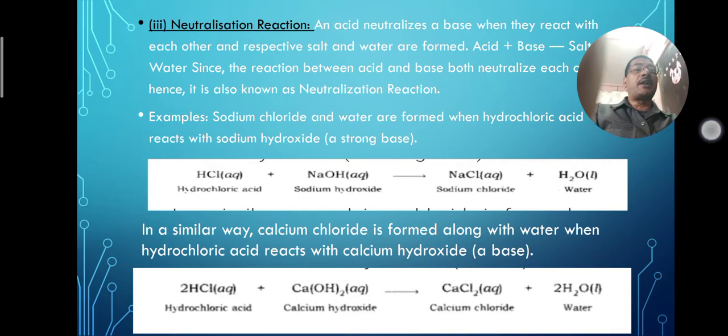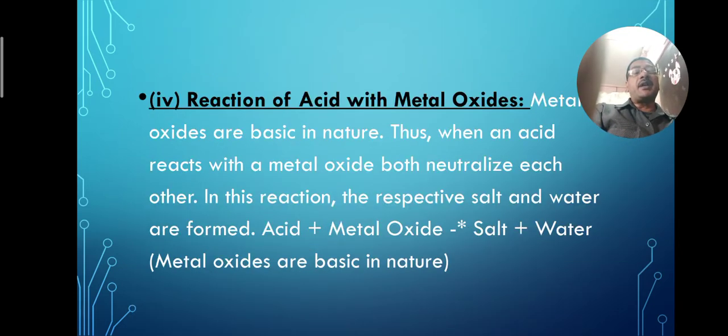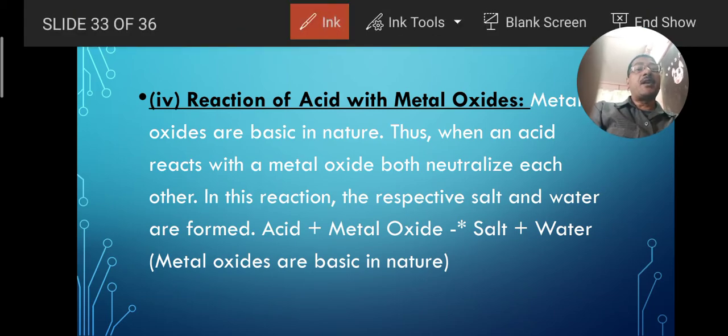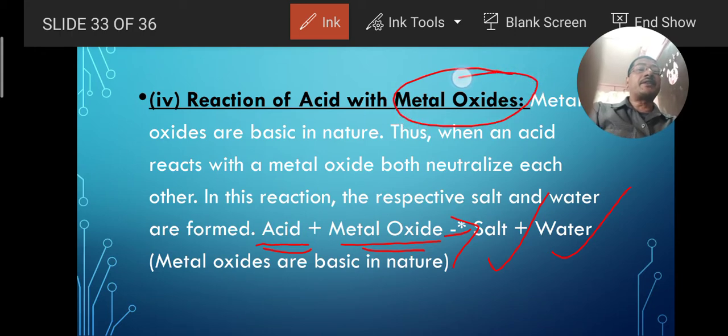Now come to another property, that is reaction of acids with the metal oxides. What happens there? It is clearly mentioned here that acid plus metal oxide gives what? Salt and water. Because metal oxide, it means it is a base.